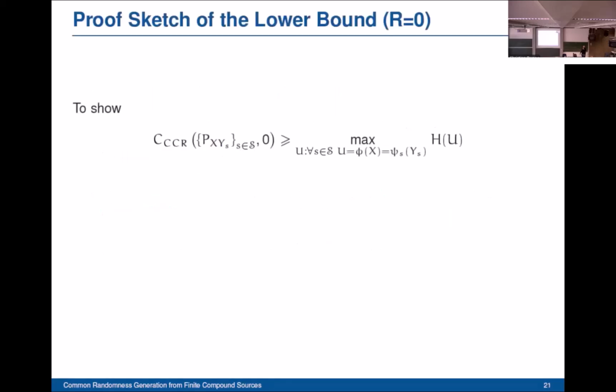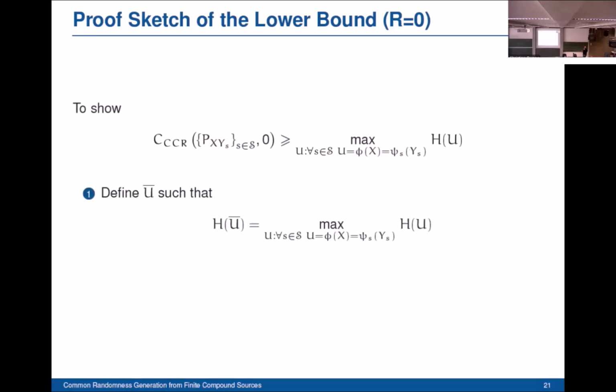Okay, now to give better insights about this result, we're going to provide a proof sketch of the bounds, and we start with the lower bound. What we want to prove here is that the compound common randomness capacity is lower bounded by this maximization term, as we saw earlier in previous slides.